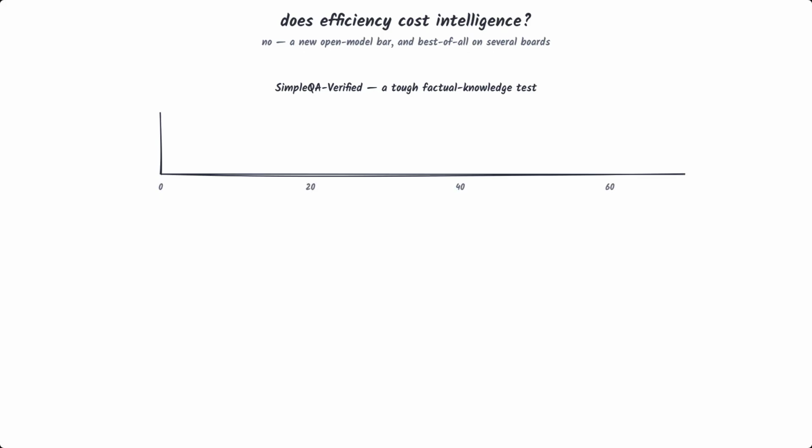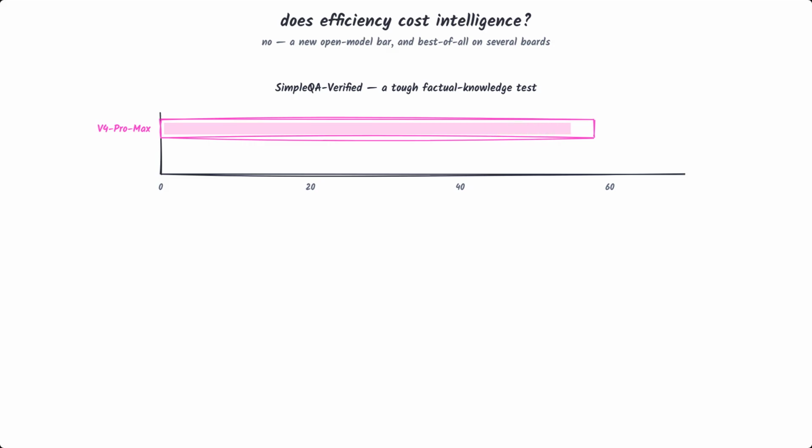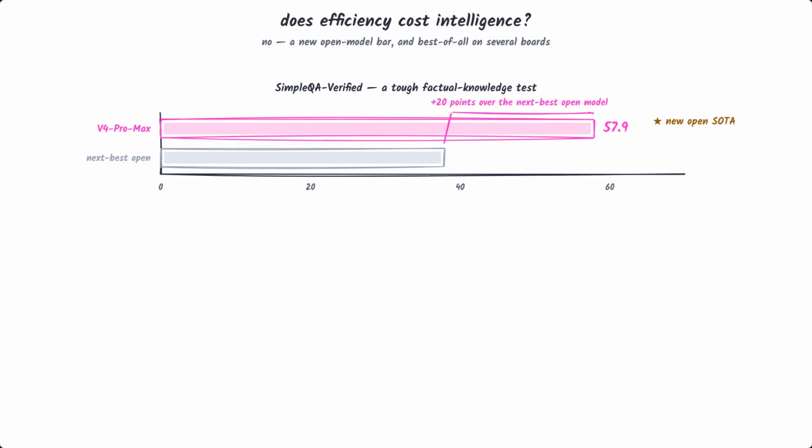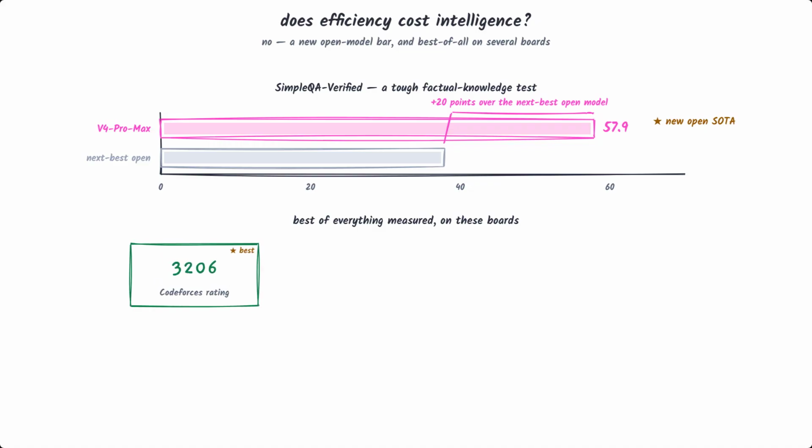In its maximum reasoning mode, V4 Pro sets a new state-of-the-art among open models. On SimpleQA, a tough factual knowledge test, it beats the next best open model by 20 full points. On competitive programming, it tops a Codeforces rating of 3,200 and leads on LiveCodeBench and the Apex coding shortlist. Best of everything measured, open or closed.